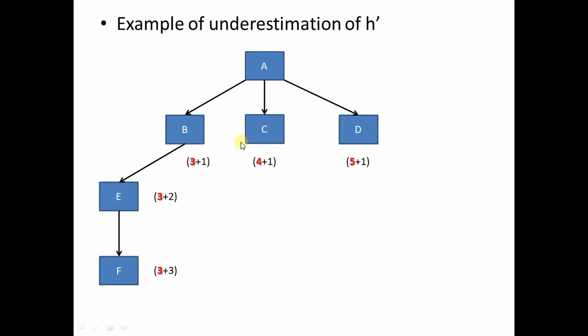So in this example, as you can see, the heuristic value of B, H dash of B, was 3. It was actually underestimated. The heuristic value of B should have been much more than 3, maybe 5 or something like that, because looking at the expansion that happened till F, we are actually making no progress. See, from A we went to B, we were 3 units away from the goal. Then from B we went to E, still we were 3 units away from the goal. And from E now we have reached F, still we are 3 units away from the goal.